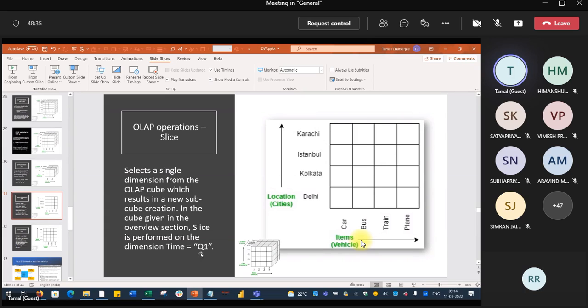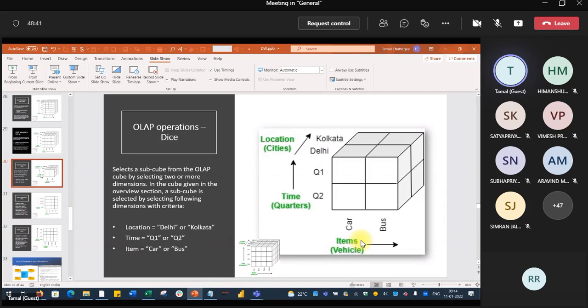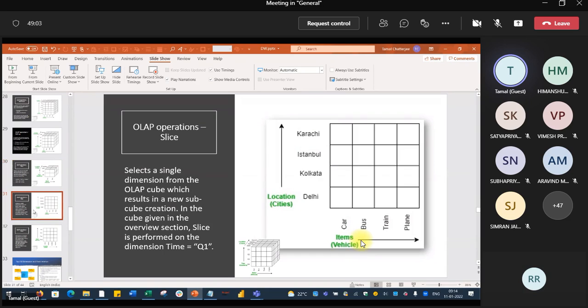But in dicing, this is also a subset of data. The difference is here, the subset is Q1, Q2. Out of 4 quarters you are getting only these, cars and buses, not all the data. It is a subset of the data, but you are getting the data for all dimensions. But in slice you are losing the dimension. Any doubt, anything? We will see that.